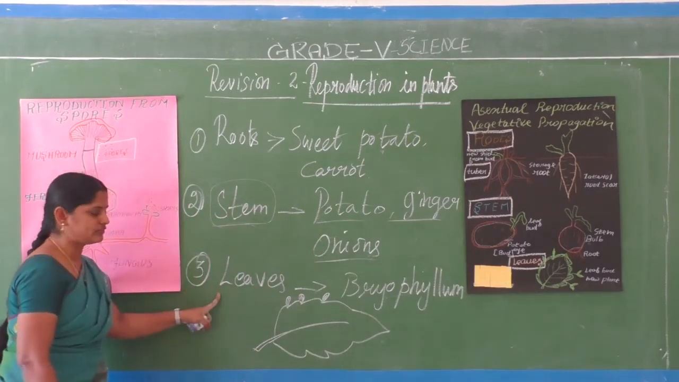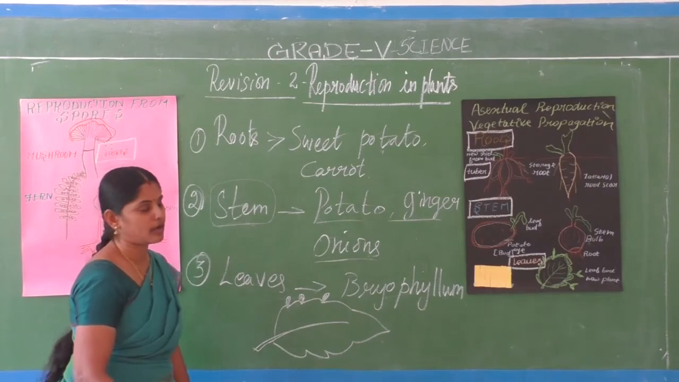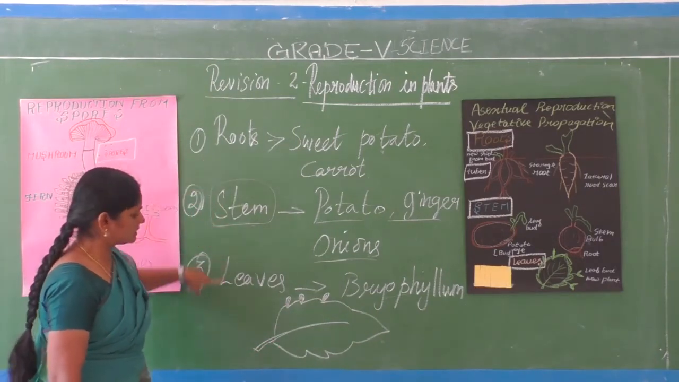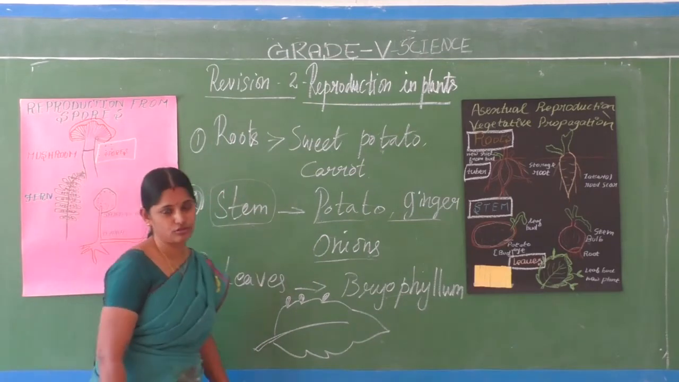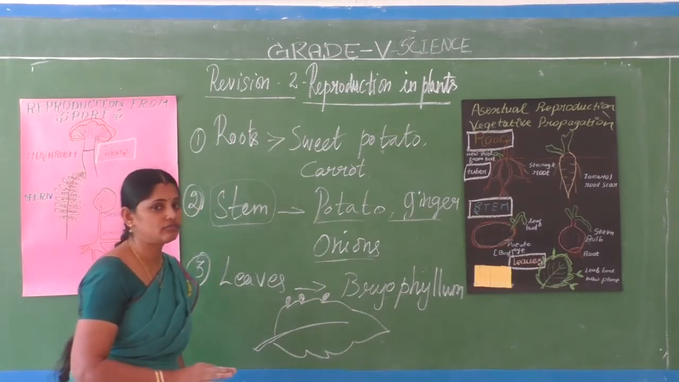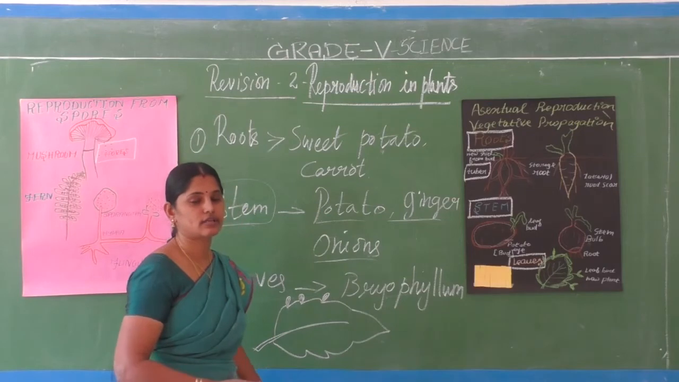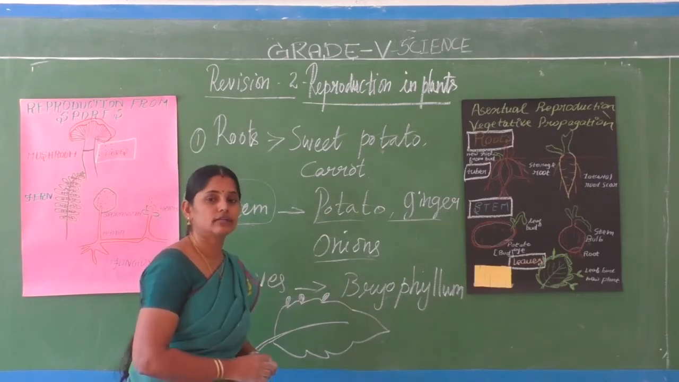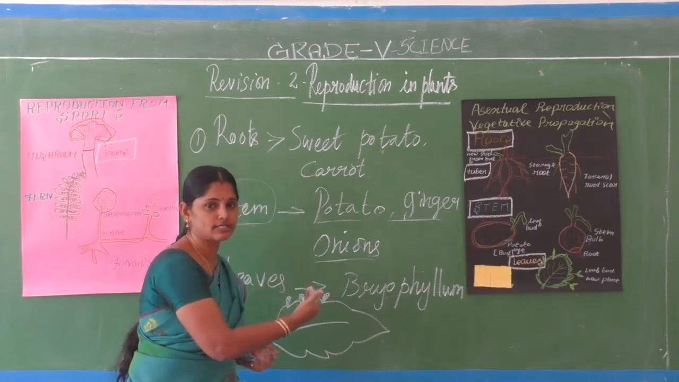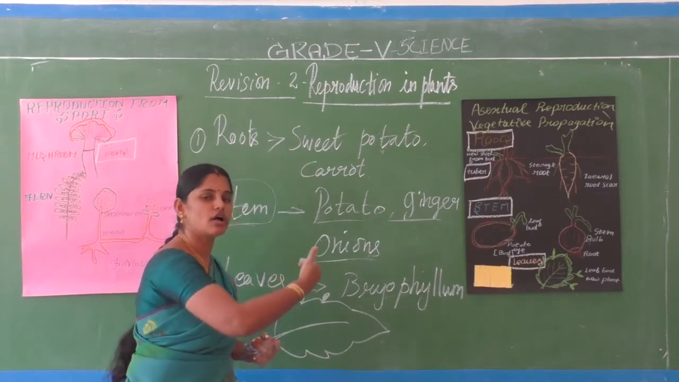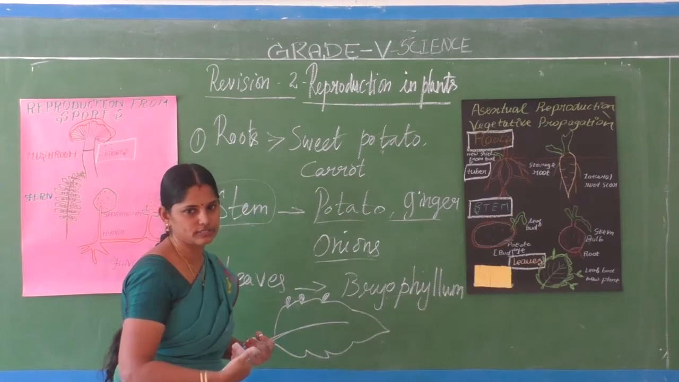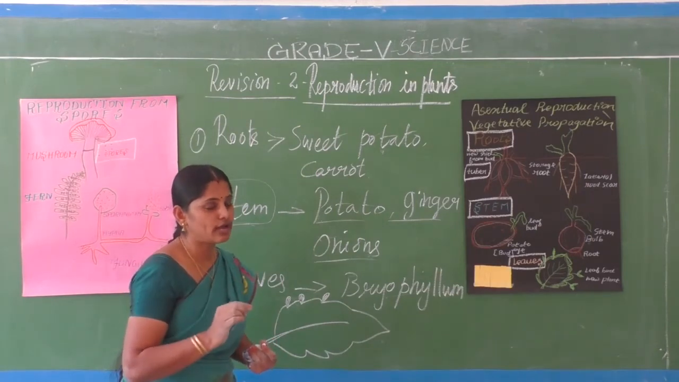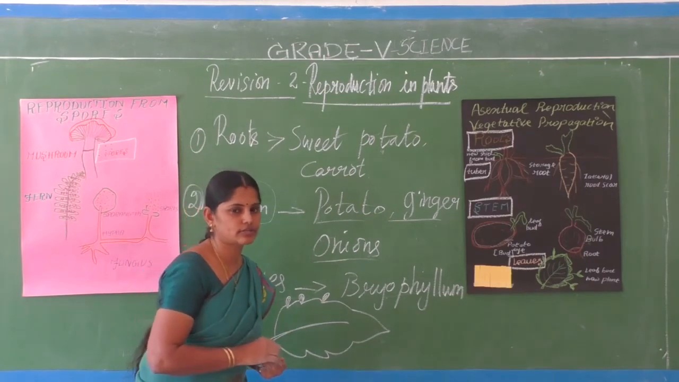Then leaves: Bryophyllum, Begonia. This we'll see in the second revision video class. The remaining part we'll see in the third revision video class. So now I am going to write the class work. For the first revision video class, I gave 6 questions. Now you follow that continuously. Children, follow cursive handwriting, please.